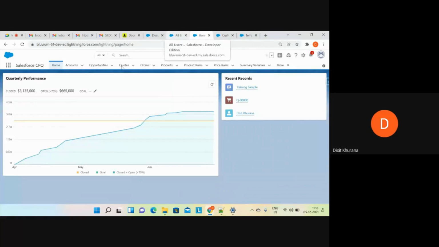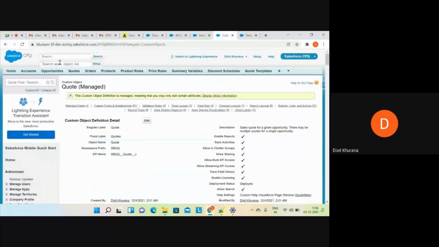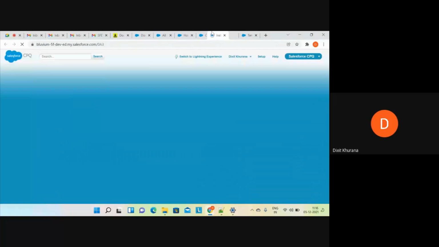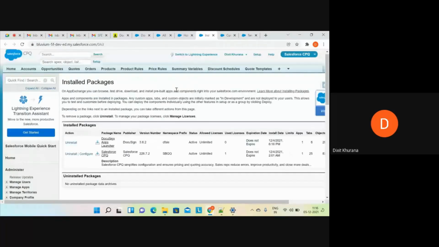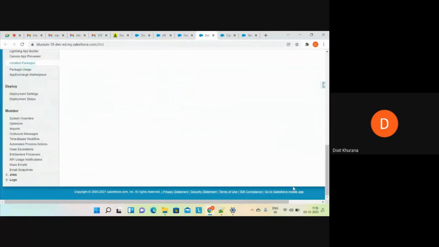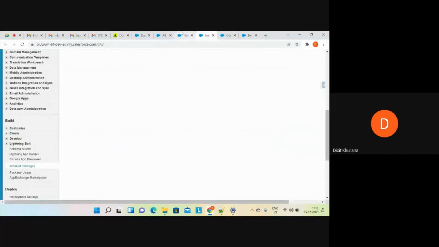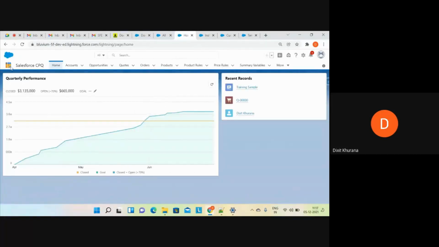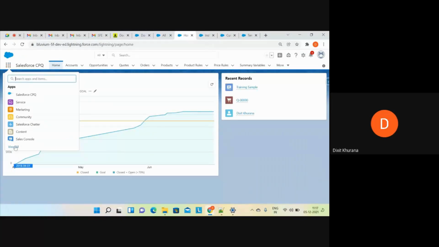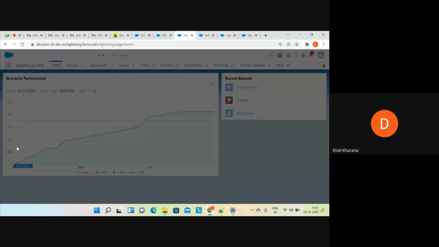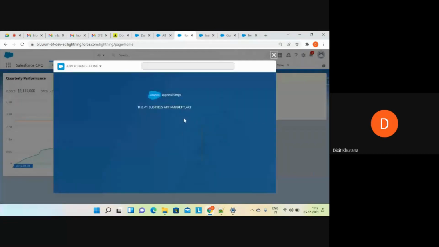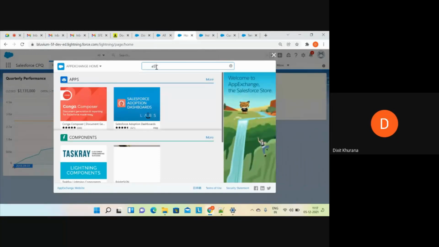Okay, so firstly, I have already installed DocuSign in my org just to save a bit of time. Let me quickly show you how you are going to install DocuSign. The first thing you have to do in order to install DocuSign is go to the AppExchange. Once you reach the AppExchange, you have to search for e-signature.